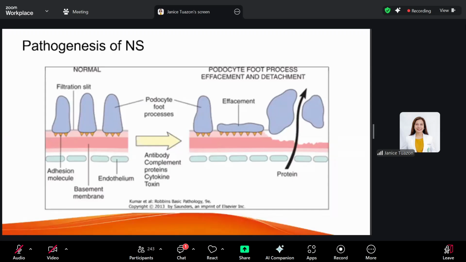There is a decrease in the number of functional podocytes and altered slit diaphragm integrity. So it increases capillary permeability and protein leakiness across the glomerular capillary wall, resulting in massive proteinuria and hypoalbuminemia.